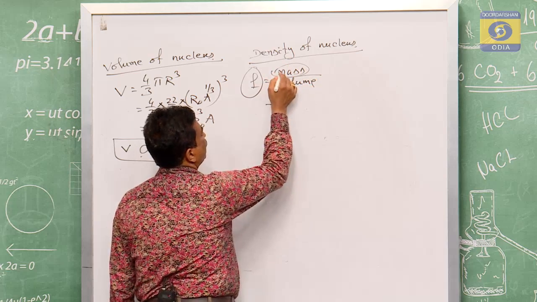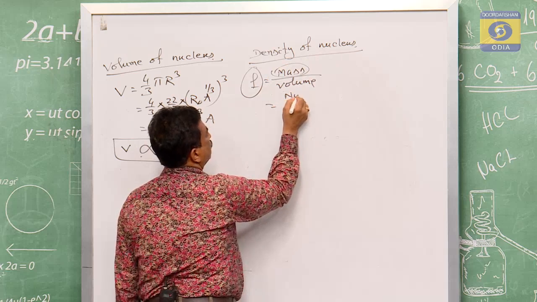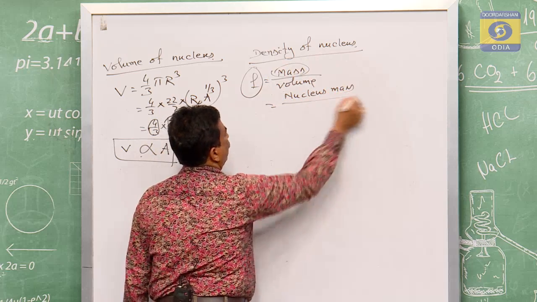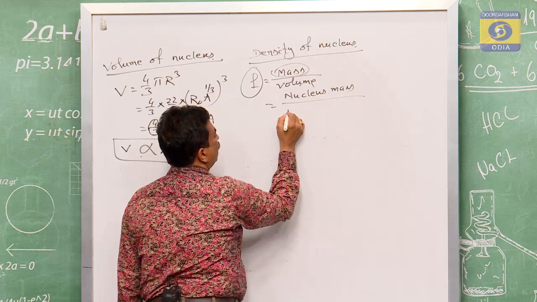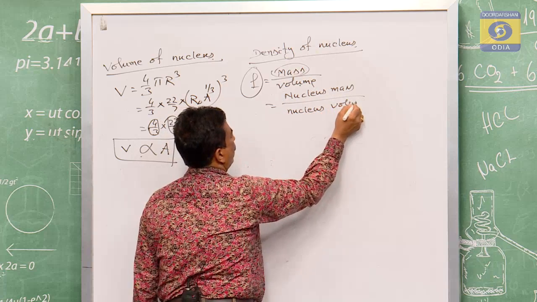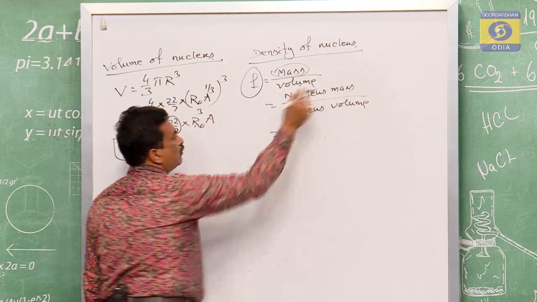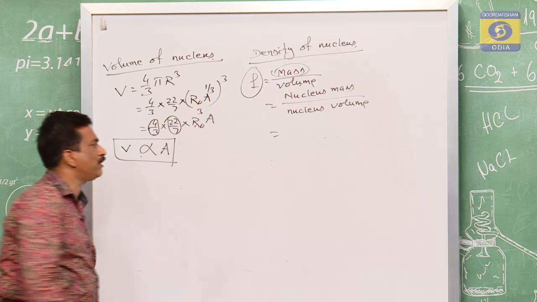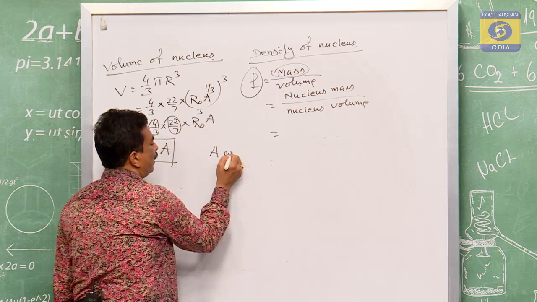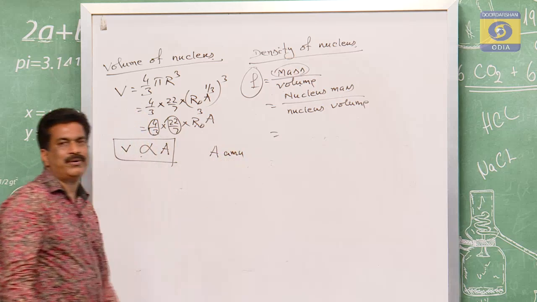The mass means whose mass? Nucleus. So this is the nucleus mass by volume. Whose? Nucleus volume. So nucleus mass means the mass of the nucleus. What have we written? The mass of the nucleus will be A of the A mu.